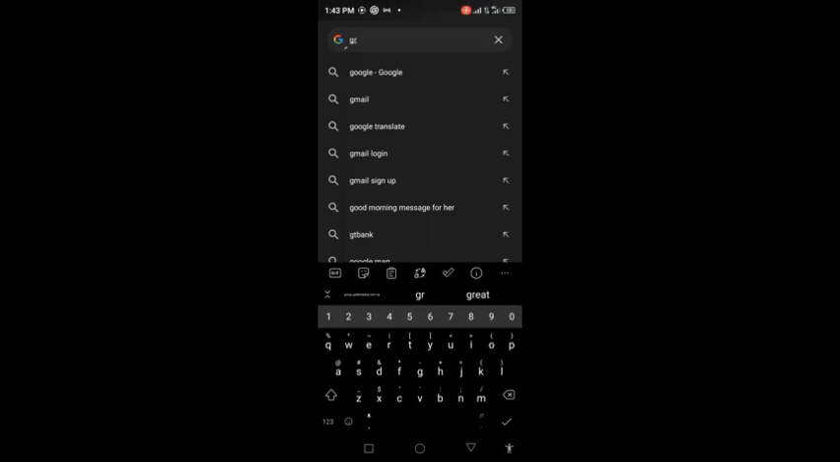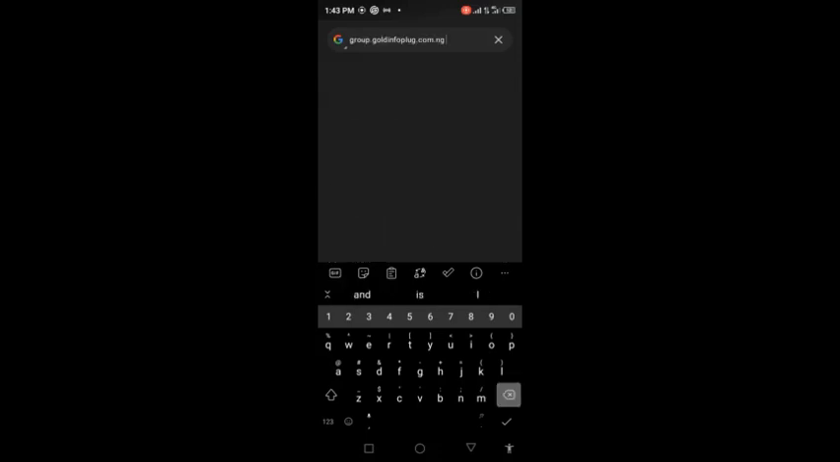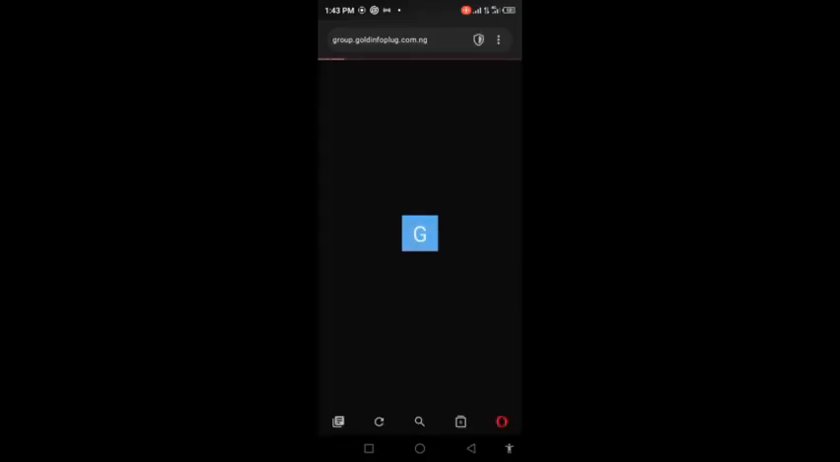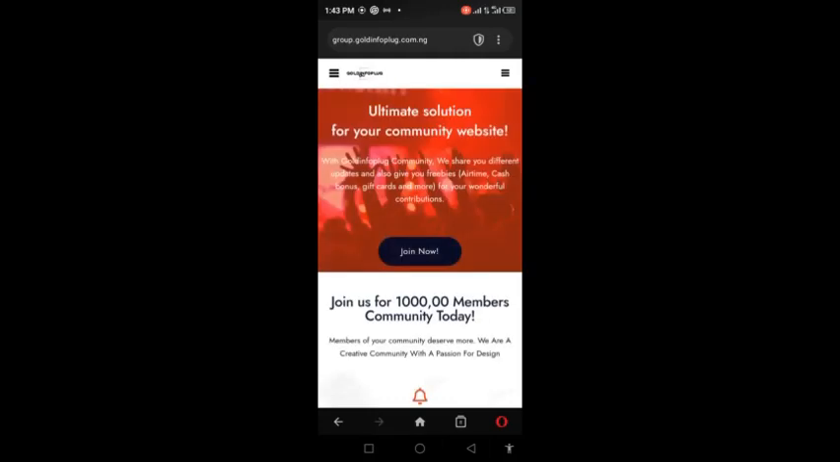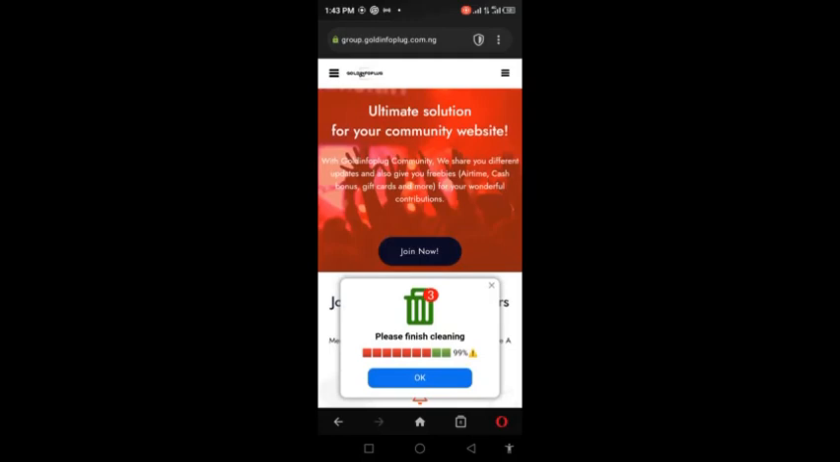All you have to do is log on to Goldinfoplug.com.ng and click on the go button. Let's wait for the page to load up. Once the website is fully loaded, the first thing you want to do is use the menu at the top right corner.